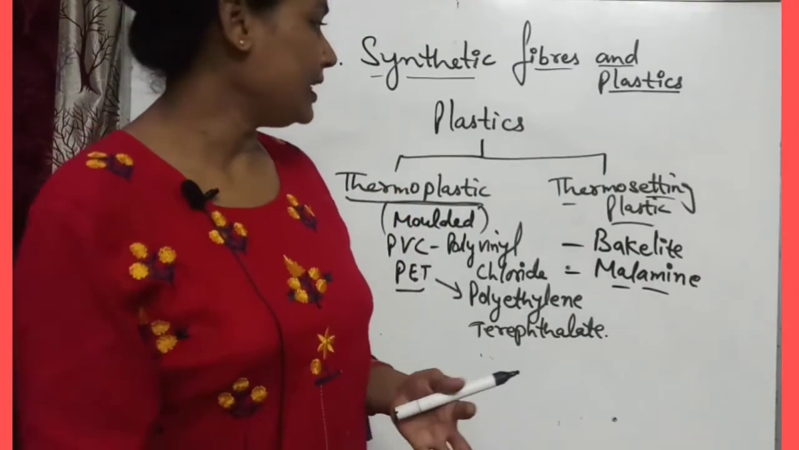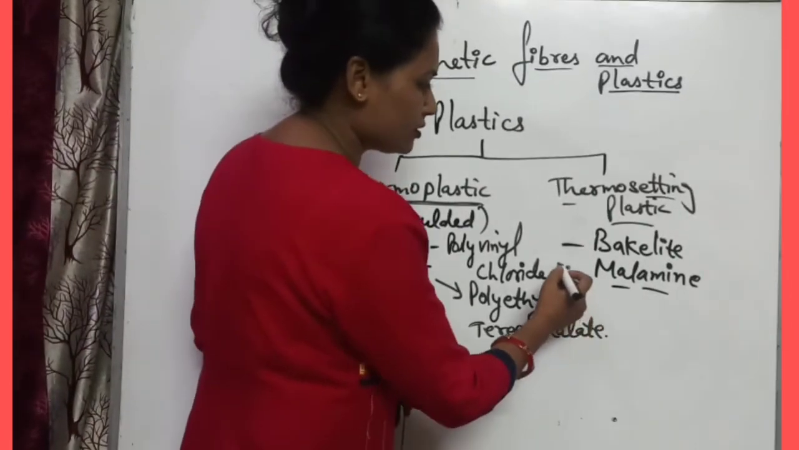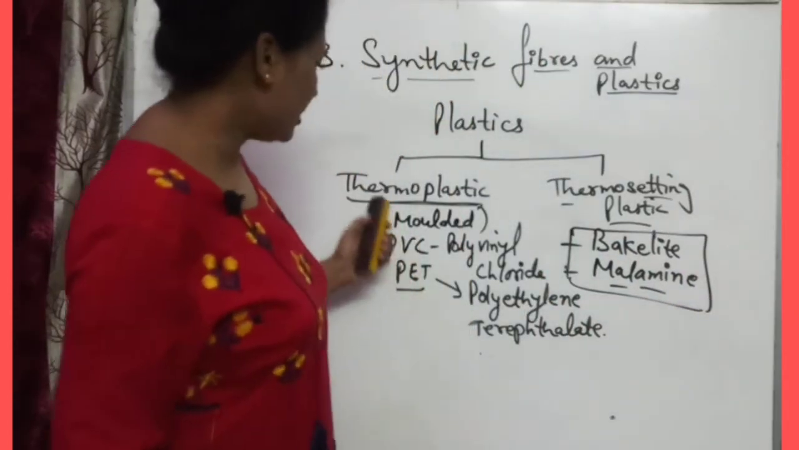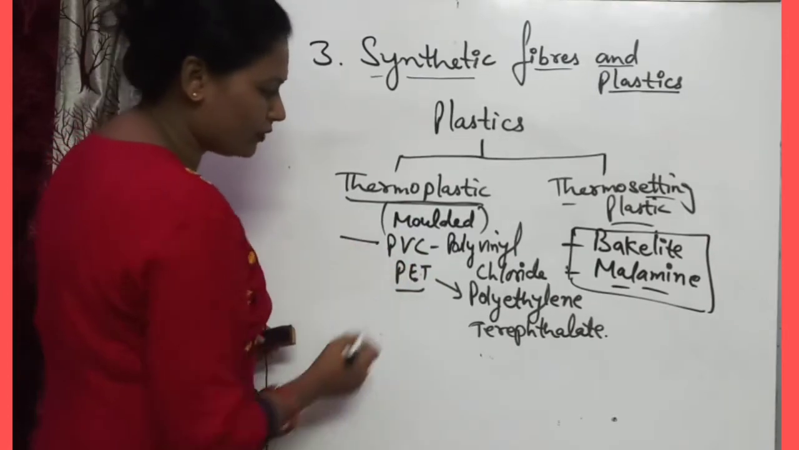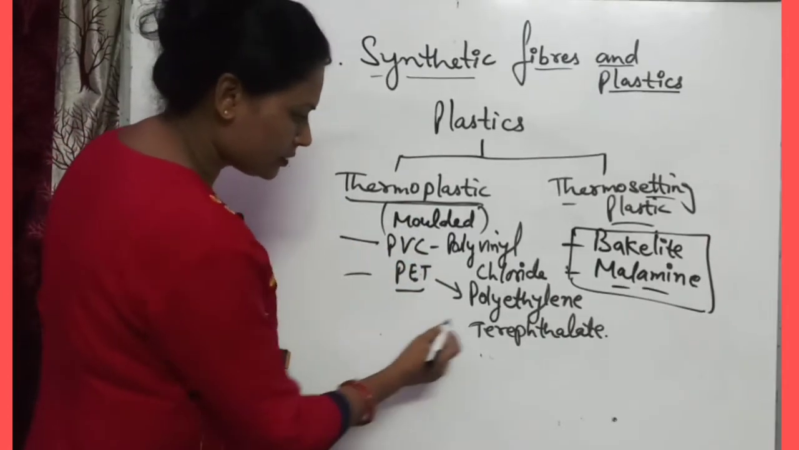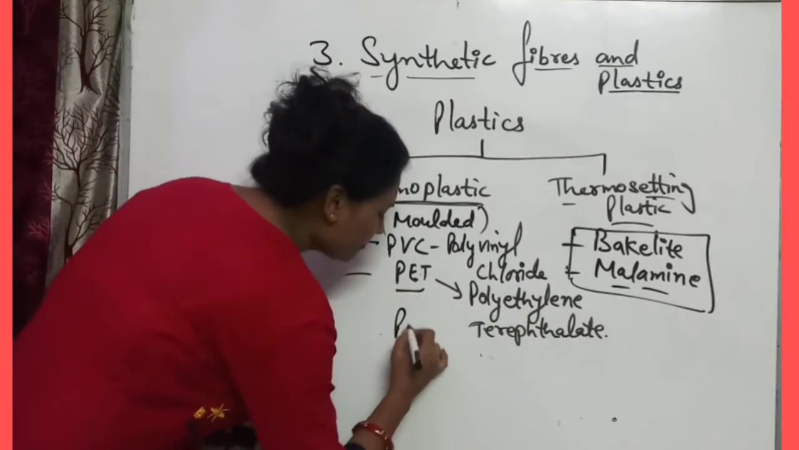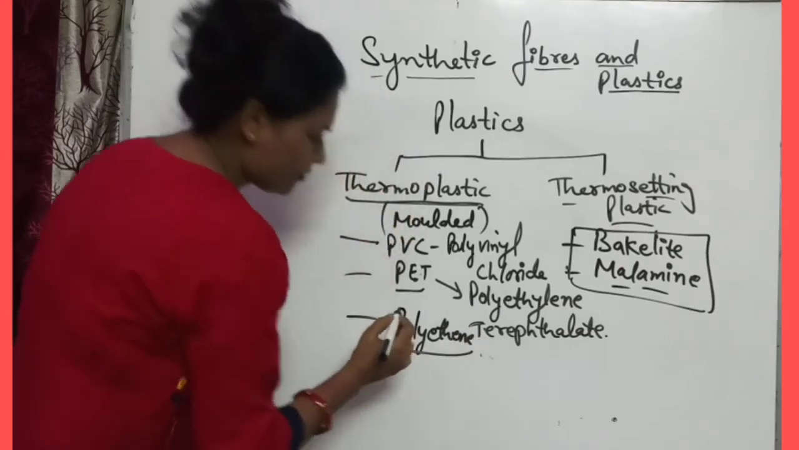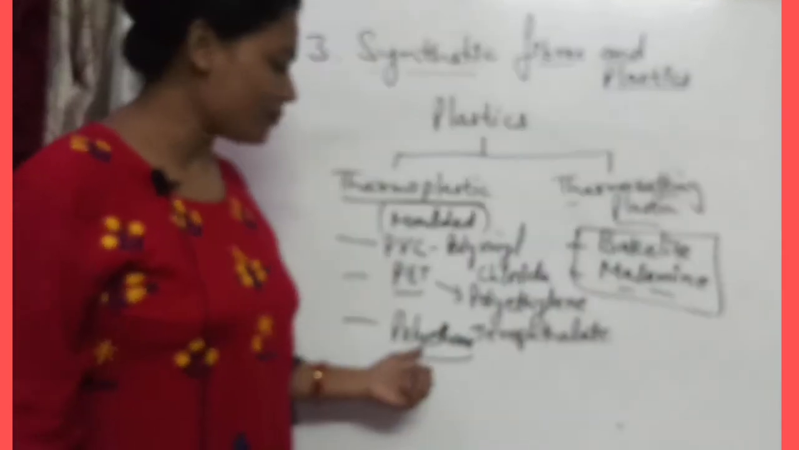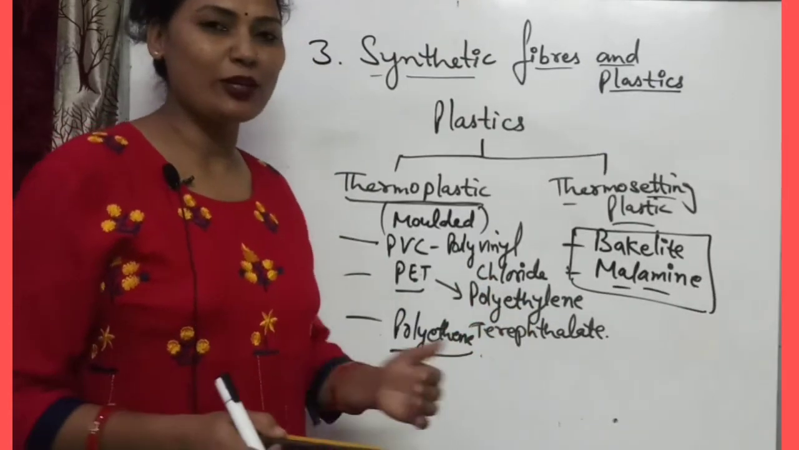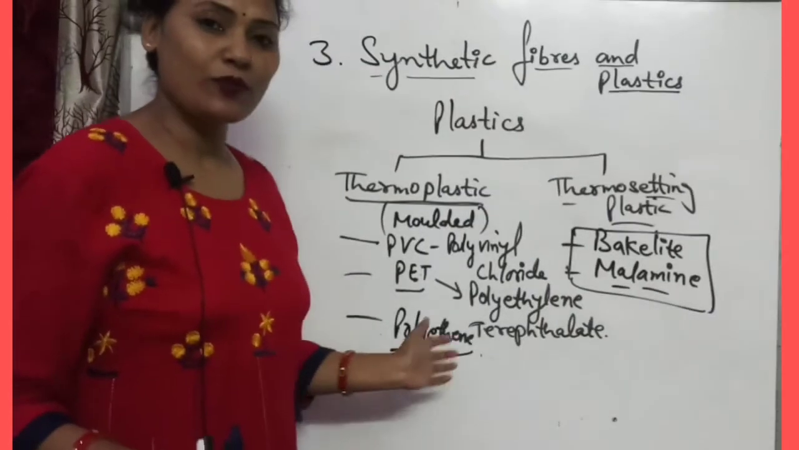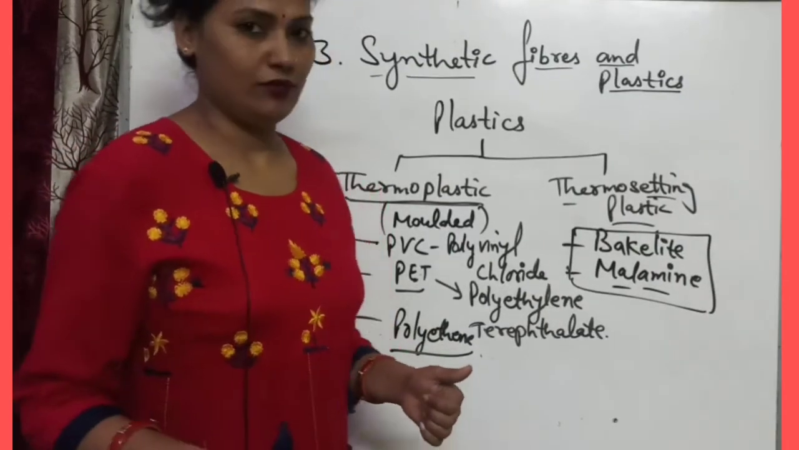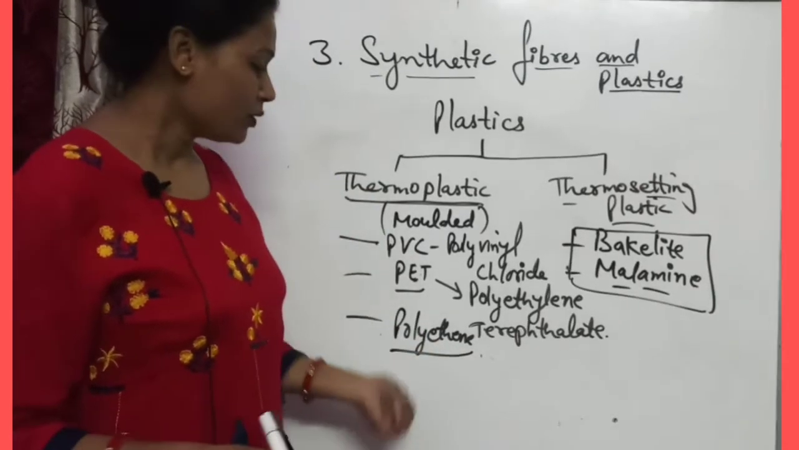Okay. So mainly the thermosetting plastics are these two, bakelite and melamine, and these are molded again: PVC, polyvinyl chloride, PET, and then we can take polythene. Polythene is formed when many ethene monomers are combined together to form polythene, that is a polymer. So polythene is a polymer formed by ethene. Ethene is the monomer of polythene.